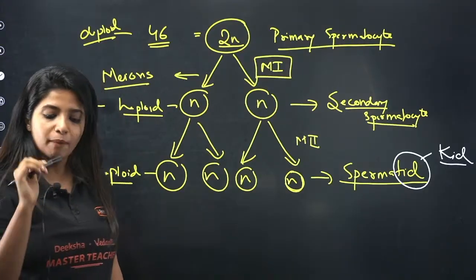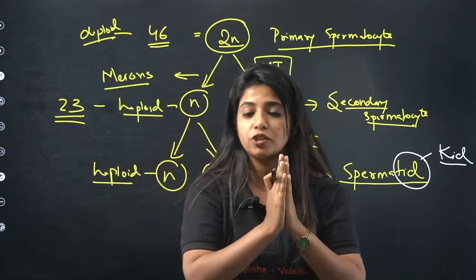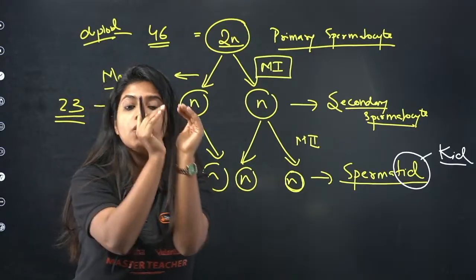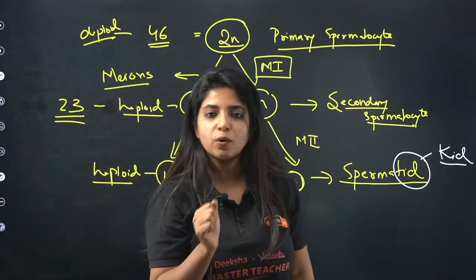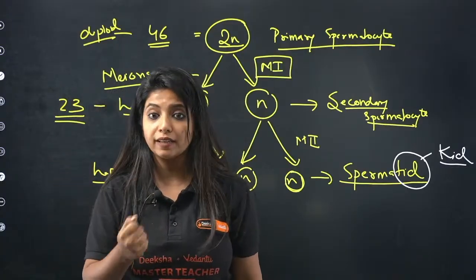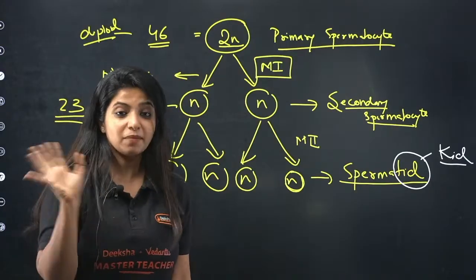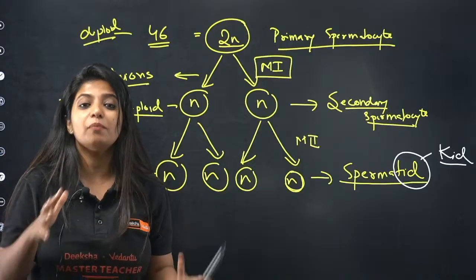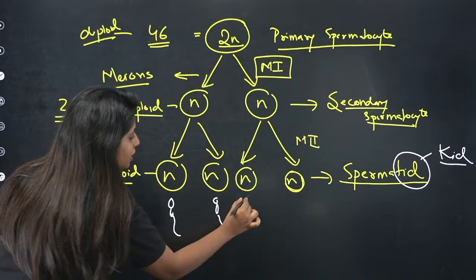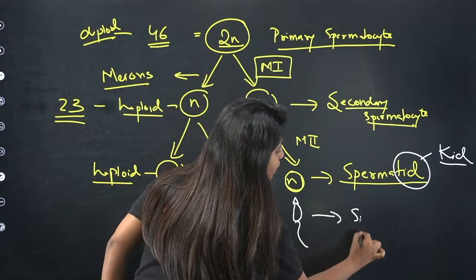You might have seen the picture of sperm. Sperm is a very long structure. It is going to be an elongated structure. This spermatid is not elongated. It is globular. It is round in structure. Now, do you think this round cell can move around very easily? No. Why do you think sperm is elongated? Such that the passage can be really easy. It can move fast. That is the reason. But here this one is round in structure. So the first thing is that the kid is not mature. We want the kid to convert into a mature person. So that is exactly what I'm saying. Over here, the spermatids convert into something else which looks like sperm. What do you call them? Spermatozoa.